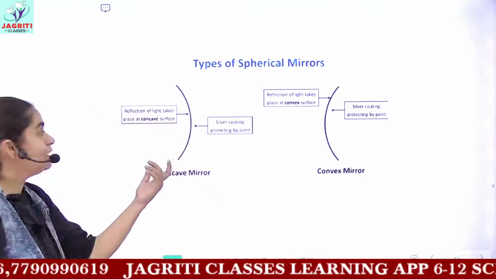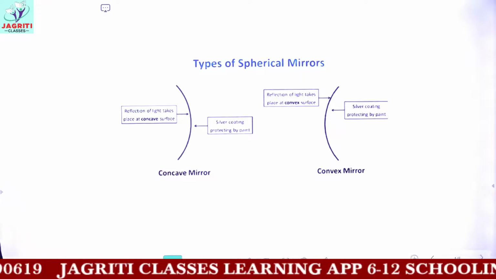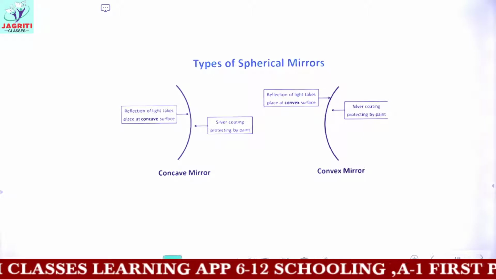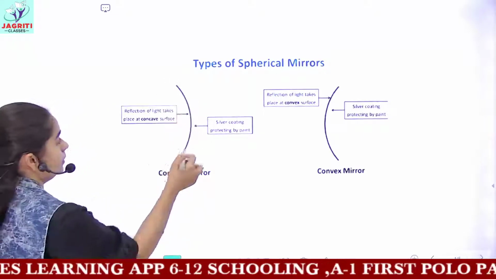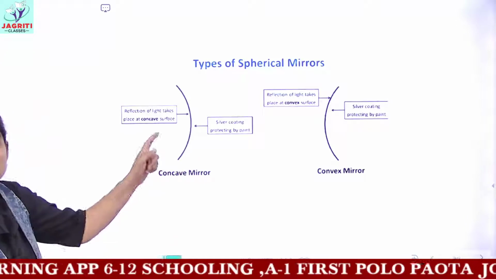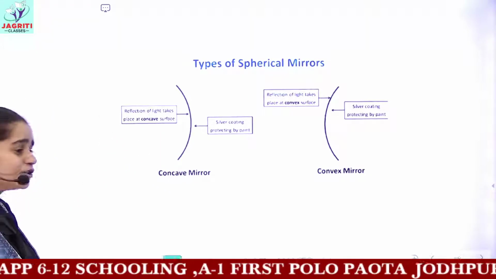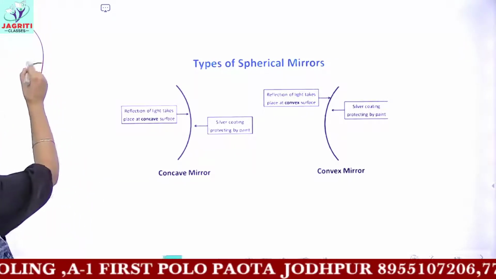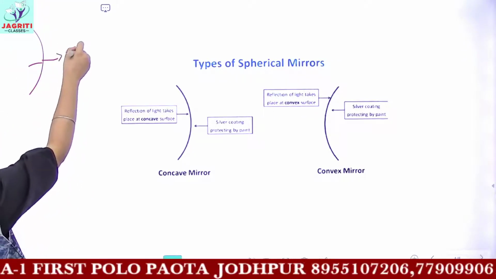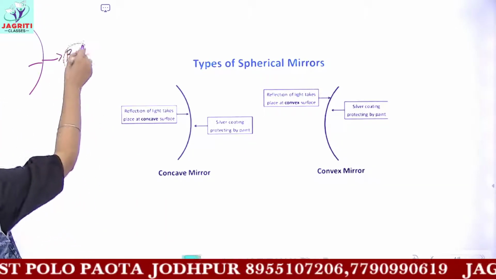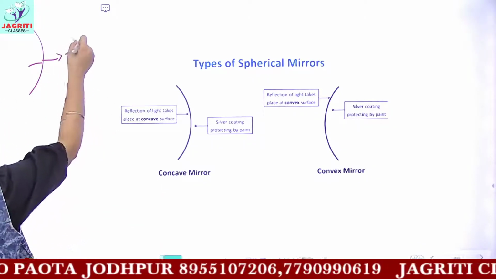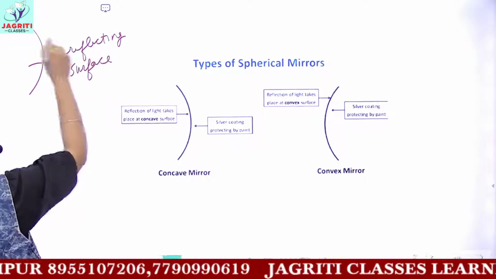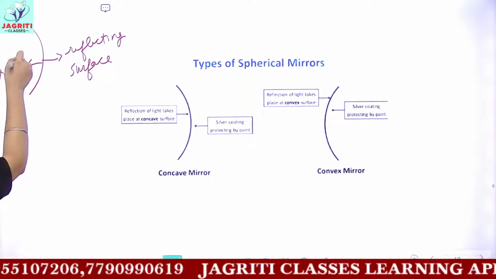Now you can have a look in front of you. I have two kinds of mirror, concave and convex mirror. In the concave mirror, you can see that the reflecting surface is here. The black line which is being shown shows the reflecting surface. And because if I take a general mirror, then both of these surfaces would act as reflecting. So this is also a reflecting surface, and the inverse is also a reflecting surface.